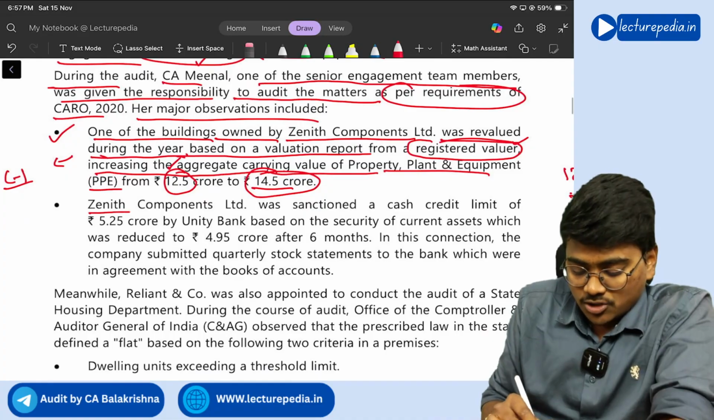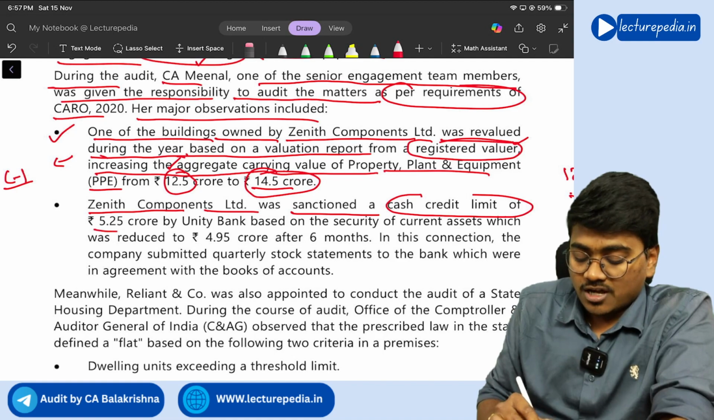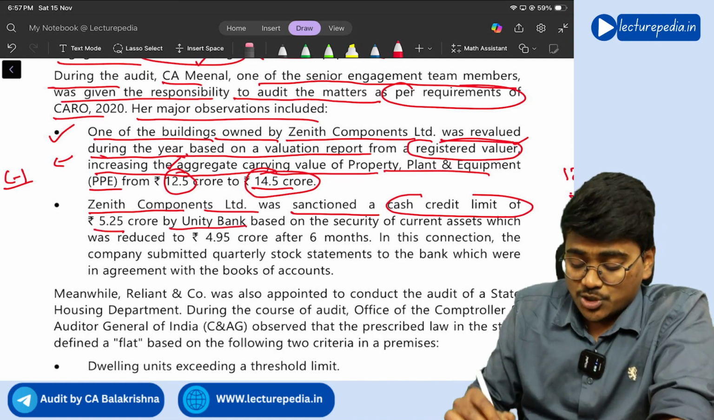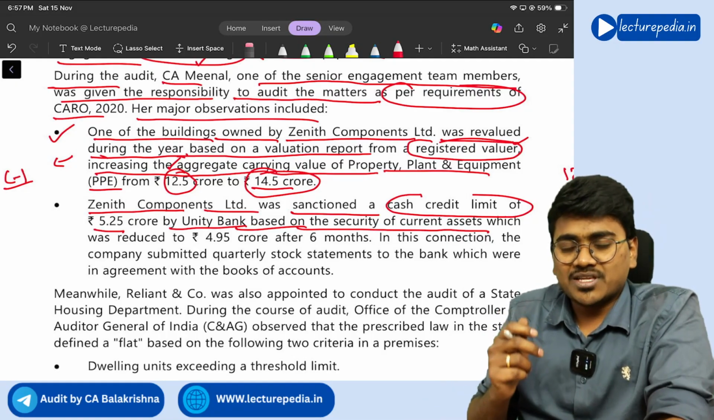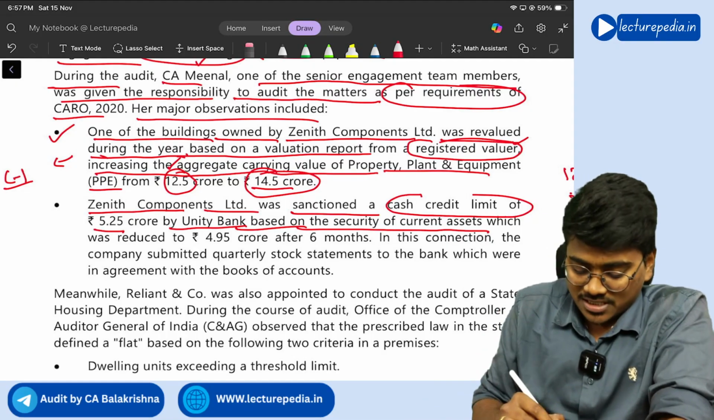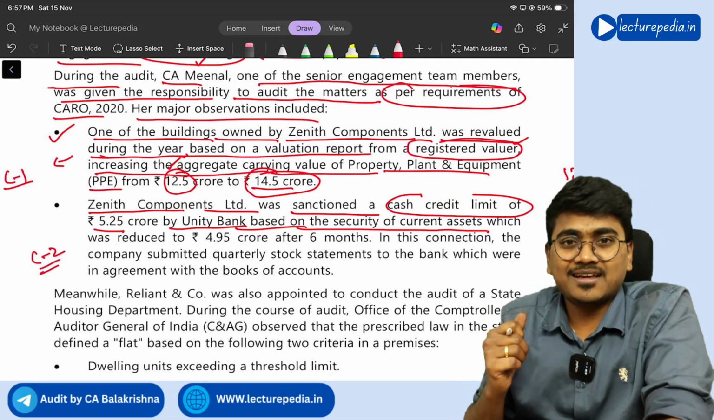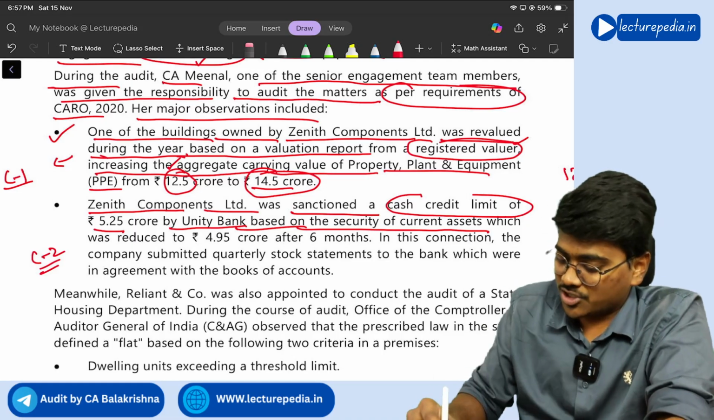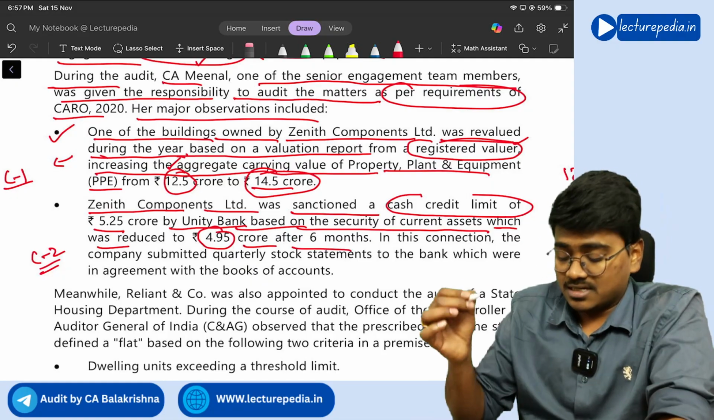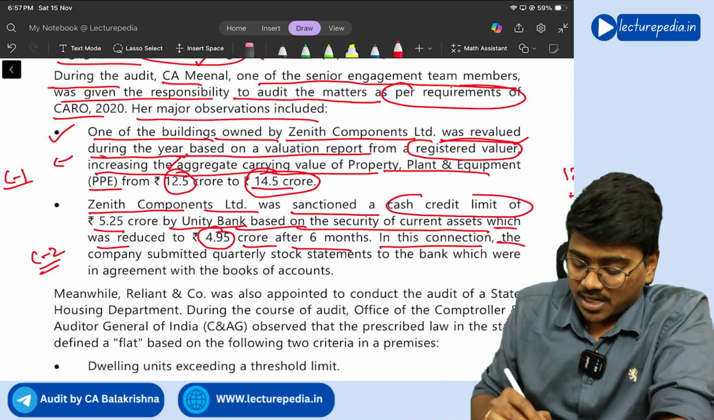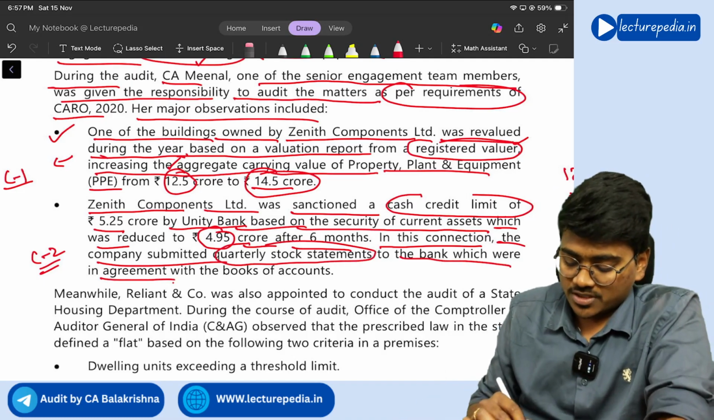Okay. Zenith Components Limited was sanctioned a cash credit limit of 5.25 crore by Unity Bank based on security of current assets. Now you observe, this is related to clause number 2, working capital of more than 5 crore rupees during the year. Do you remember? Yes, clause number 2 it is speaking about, which was reduced to 4.95 crore after 6 months. In this connection, the company submitted quarterly stock statements to the bank, which were in agreement with the books of accounts.